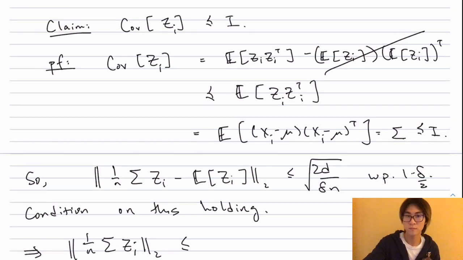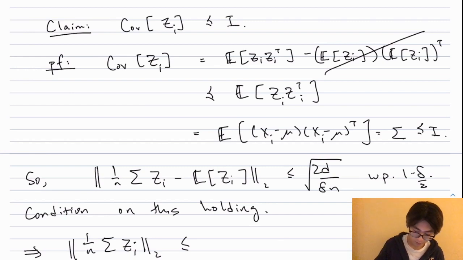And this is assumed to be at most the identity. So that's it. So this immediately gives us the following very useful thing. Recall that the very first thing that we proved in this lecture was that if I have a set of n i.i.d. samples from a distribution with bounded covariance, then the empirical mean of these samples converges to the true mean at this rate, square root of d over delta n, with probability 1 minus delta. So I can now apply this lemma to the z_i's. And I get that the difference between the empirical mean of the z_i's and their expectation is at most square root of 2d over delta n with probability 1 minus delta over 2. So we'll condition on this holding for the rest of the proof.